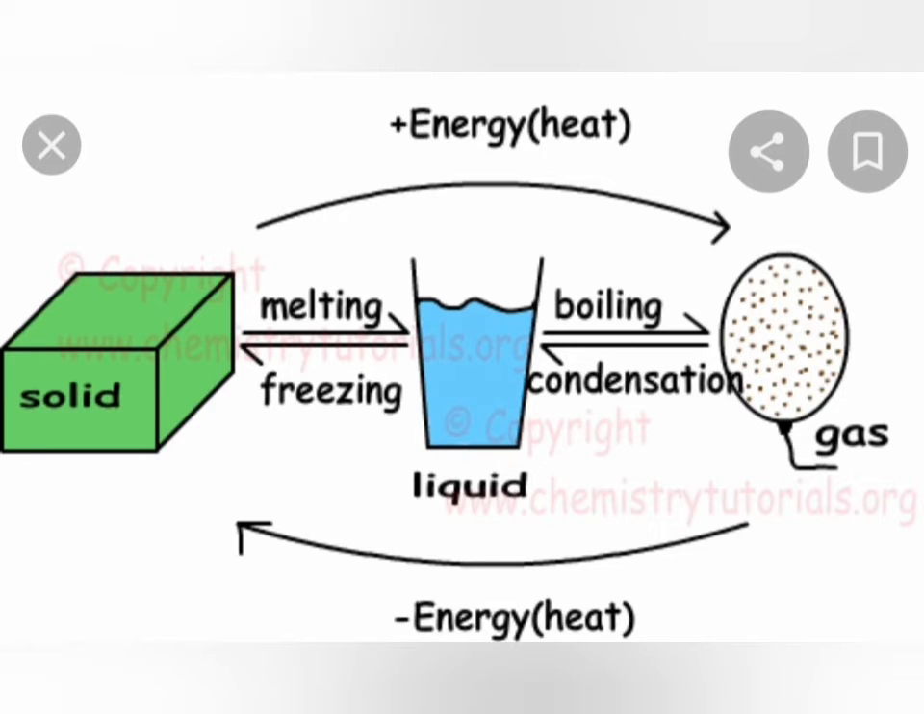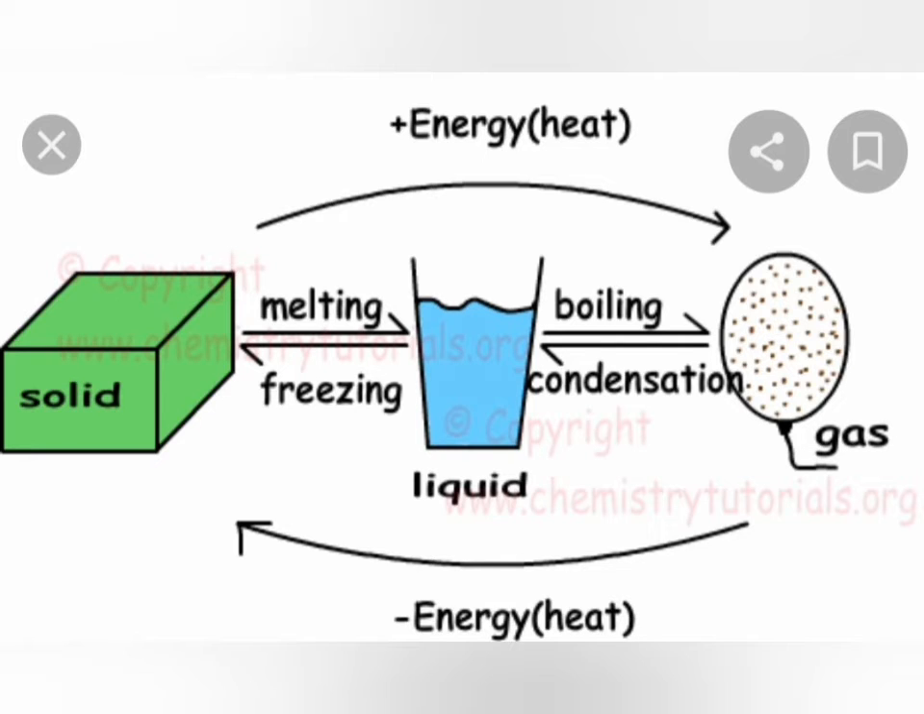Okay, student. And now when the gaseous state of water cools down, it again changes into water. On cooling, the gaseous state of water changes into the liquid state of water, and this process is known as condensation. Okay, and when we keep the liquid state of water in the freezer, it again changes into the solid state, and this process is known as freezing. Okay, student, in this we can say the states of matter can be interchanged on heating and cooling.